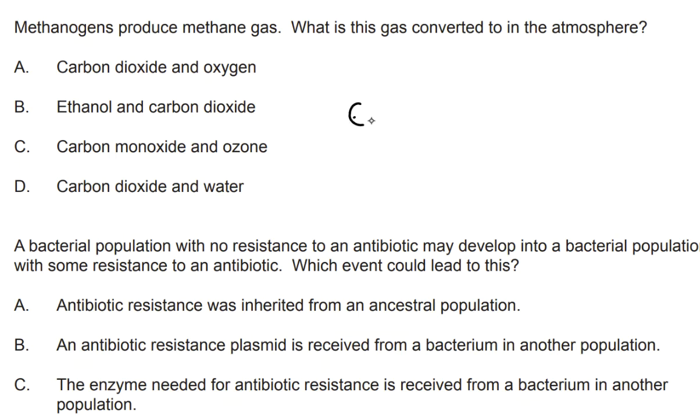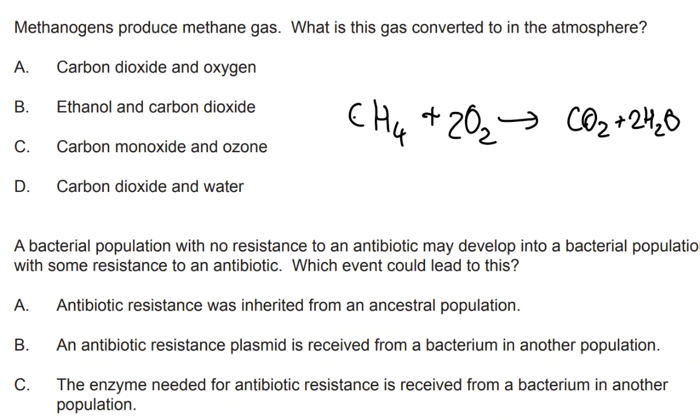Methane is CH4, and in the atmosphere it combines with oxygen mainly, so it can form a reaction like this, CO2 plus H2O. Yeah, that should be the equation with state symbols. You don't need to remember the equation, just remember carbon dioxide and water formed from methane.